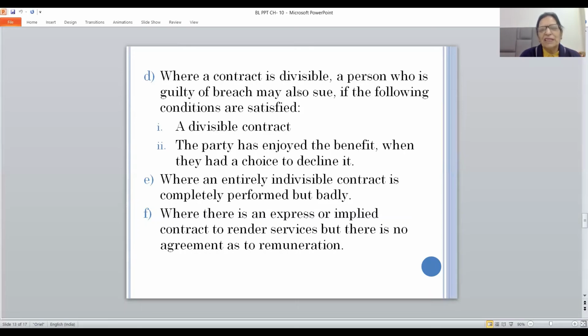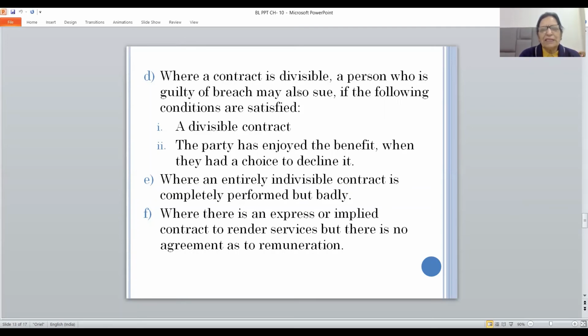Then also, friends, take the example of a decorator. The owner of the house contacted the decorator for decorating his house. Work was done, but a certain portion was not up to the satisfaction of the owner. The owner contacted another person for this and paid him, say, 250 rupees. Then in that case, from the total amount, 250 rupees will be deducted, and the remaining amount will be given to the decorator.